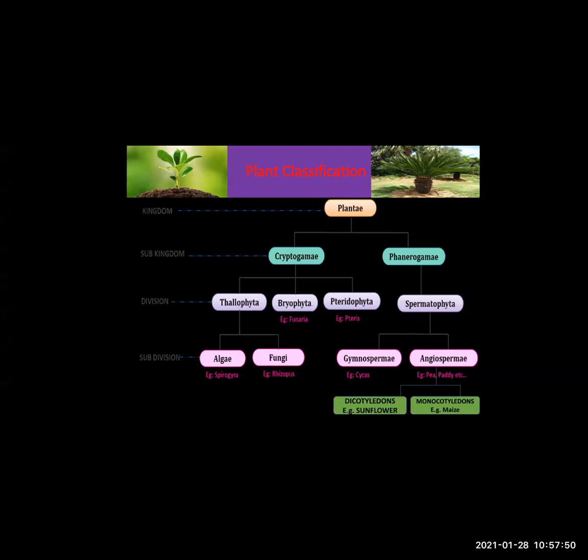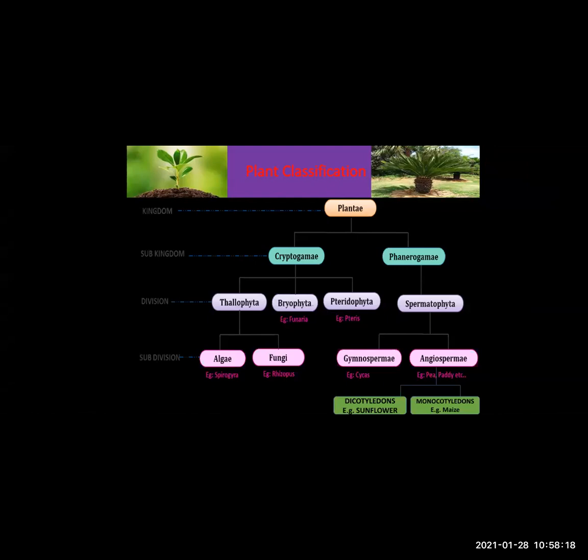Okay. Now, plant classification. If you see the plant kingdom, you know the diverse nature of plants. There are various types of plants present in our surroundings. Smaller ones, bigger ones, flowering ones, non-flowering ones, seedless ones, fruit bearing ones, fruits having seeds enclosed in them. So various types of plants are present in our surroundings.